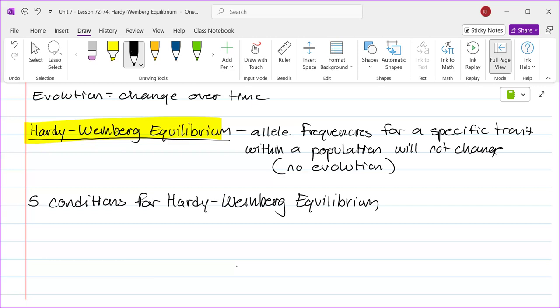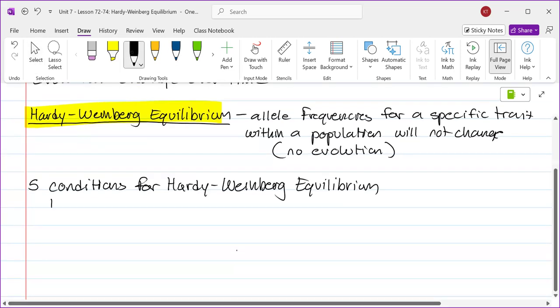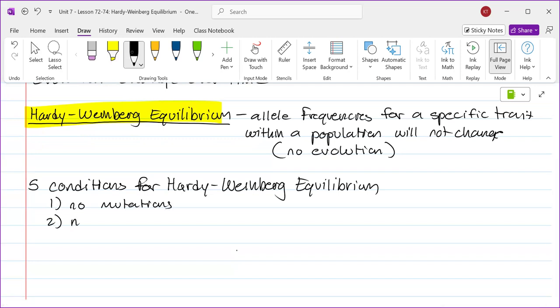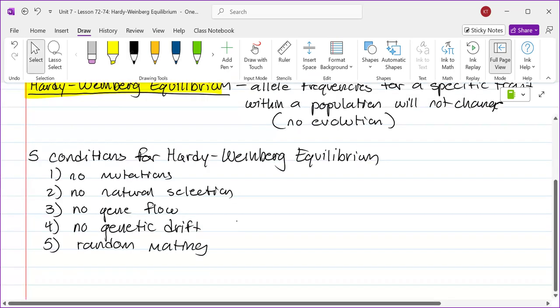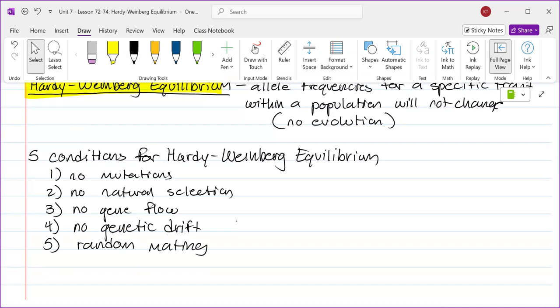You take the opposite of those 5, you'll stop evolution, and here they are. No mutations, no natural selection, no gene flow, no genetic drift. And what's the opposite of non-random mating? Random mating. You don't select a partner because they have traits that you like or that you find good or fit. You pick a mate just because they have a pulse. They could be like the most unfit individual in the world, but hey, there they are.